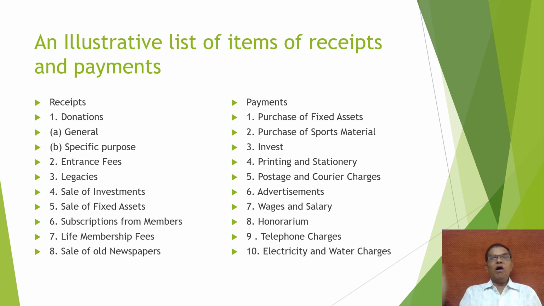And in the payment side, all the payments, either for the assets or revenue expenditure or capital expenditure, all types of expenditure are shown on the credit side. Examples are given here: purchase of fixed asset, purchase of sport material, investment, printing and stationery, postage and carrier charges, advertisement, telephone charges, electricity, water, etc.